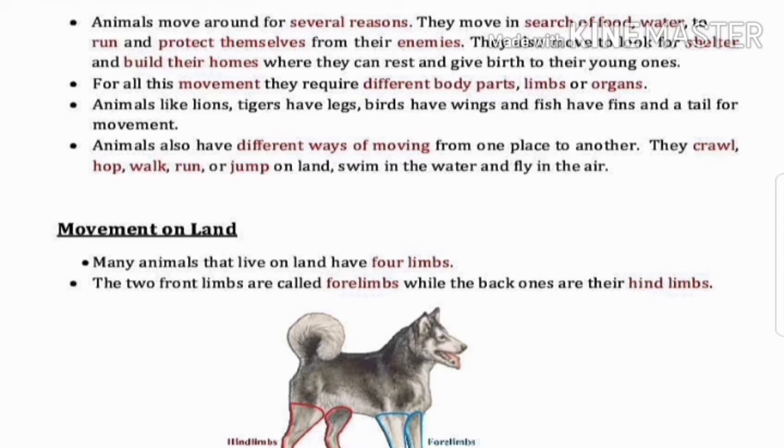Some animals like the horse use all 4 limbs to move, while others like the kangaroo use only their hind limbs to move or hop around. The limbs of human beings are highly developed. They use their hind limbs or legs to stand upright, support their body as well as for walking and running.